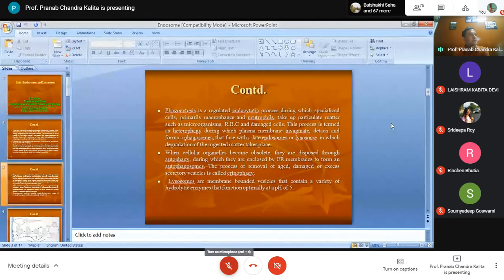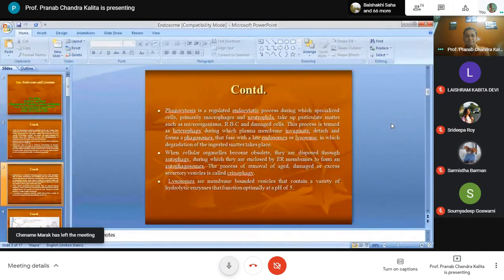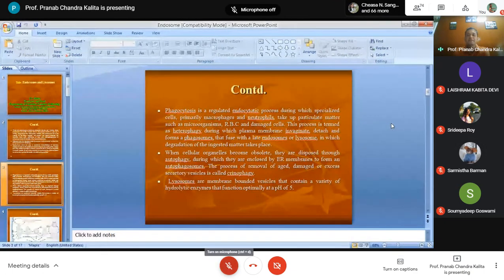What is the lifespan of RBC? 120 days. After that, they are phagocytosed. This process is called heterophagy, during which the plasma membrane invaginates, detaches, and forms a phagosome. They fuse with the late endosome or lysosomes.